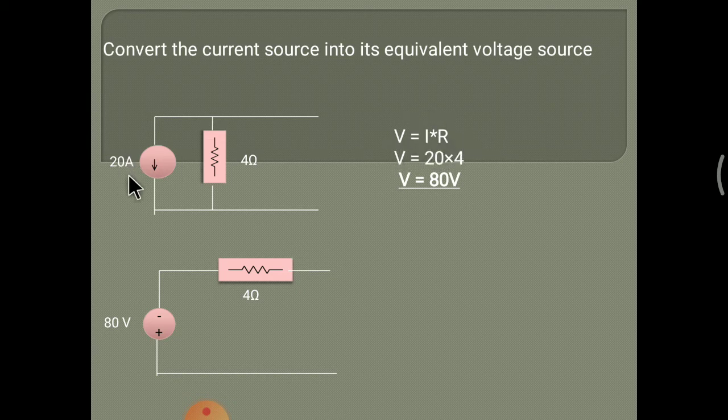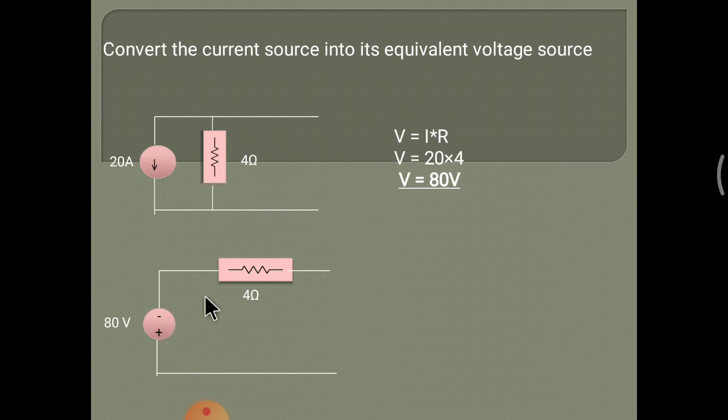What is the current? 20 ampere, so I is 20 into resistance 4, we get the voltage value 80 volt. So this is the voltage source of 80 volt, and the resistance is connected in series to the voltage source. In the current source circuit, there is a current source and resistance connected in parallel.